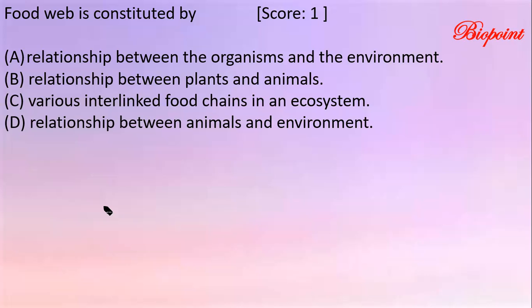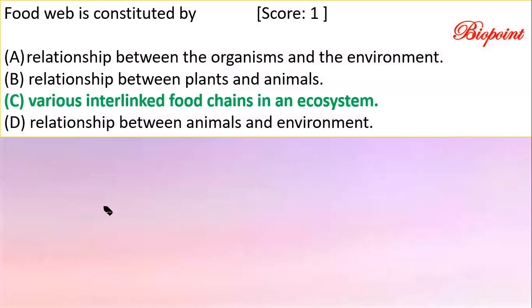So food web is constituted by: relation between the organism and the environment, relation between plants and animals, various interlinked food chains in an ecosystem, or relationship between animals and animals and environment. There are two things, food chain and food web, and the question is about the food web. So the correct answer is option C. Food web is constituted by various interlinked food chains in an ecosystem.